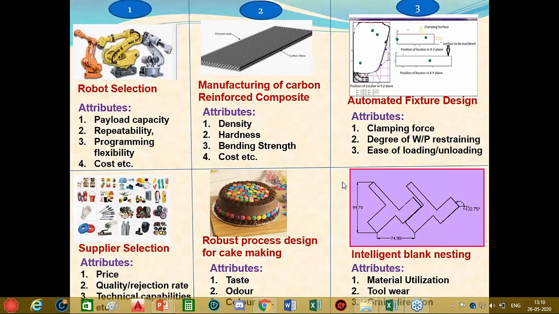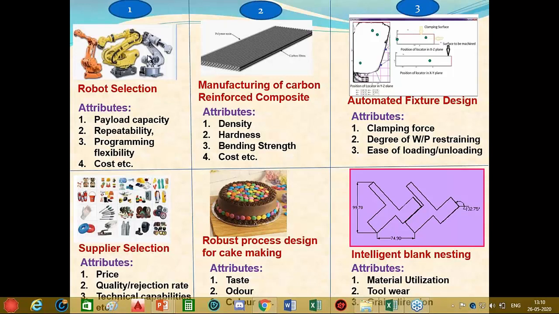For example, say sugar quantity could be 500 gram at level 1, 700 gram at level 2 and 1000 gram at level 3. And we consider number of factors are say 4. Then total number of experiments required are 3 raised to 4. That means 81. However, here we need to perform actual experiment.